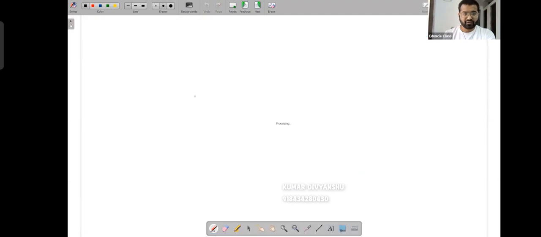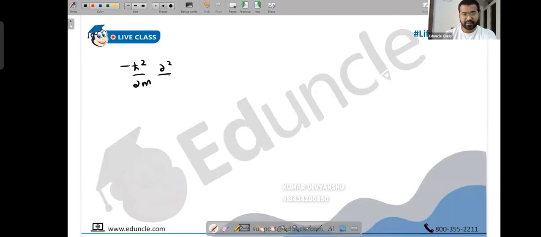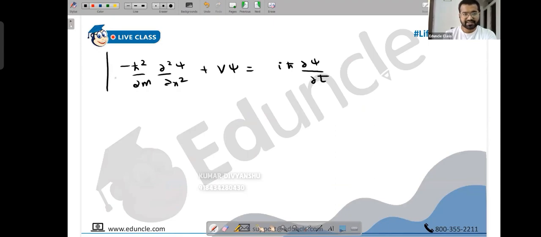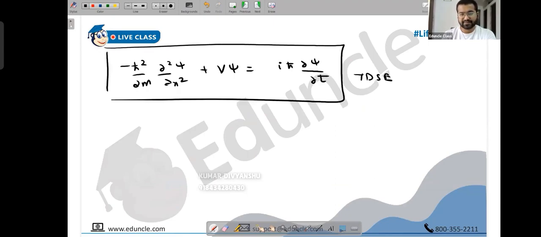Now if you open the brackets, what do we have? Minus h square upon 2m dou square psi upon dou x square plus V psi equals i h dou psi by dou t. This is known as the time dependent Schrodinger equation, TDSE. It does not mean that it only depends on time, like I said. It means along with position, it also depends on time. If there is a partial derivative term involved, it also depends on time.